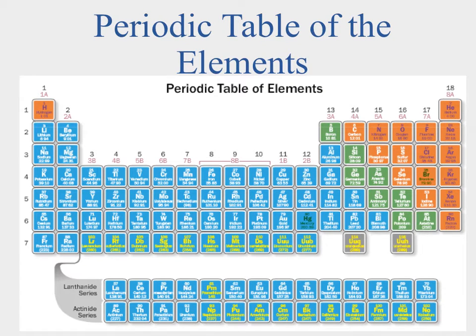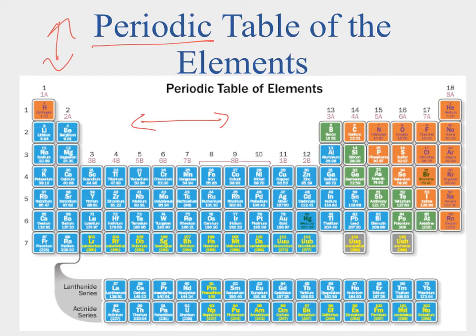Okay, pictured here is the periodic table of the elements. You're not going to have to memorize it for this class, but I do want you to be familiar with a little bit of it. First of all, it's called the periodic table because there are periods or rows, and those are our elements. That's how it's organized. But it also has some groups, and the groups are what go up and down. And that kind of tells us how the elements react. All of the elements in a group tend to behave the same way.